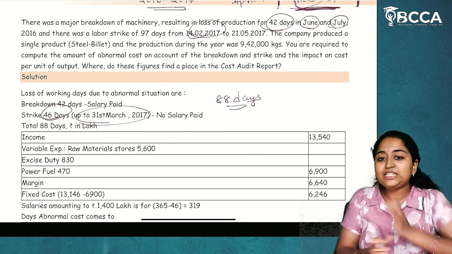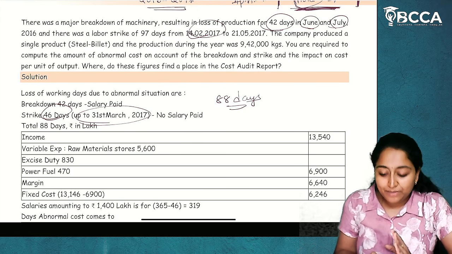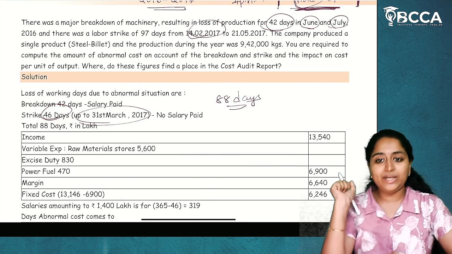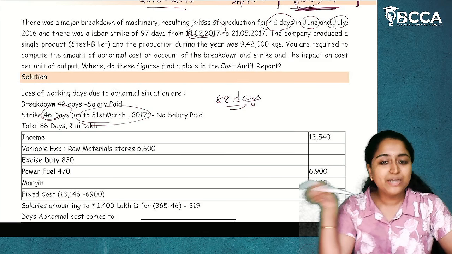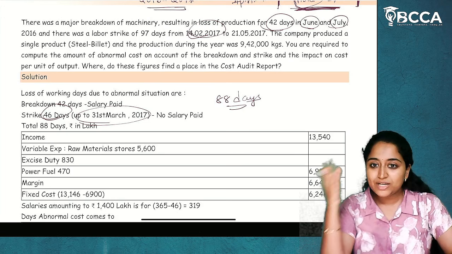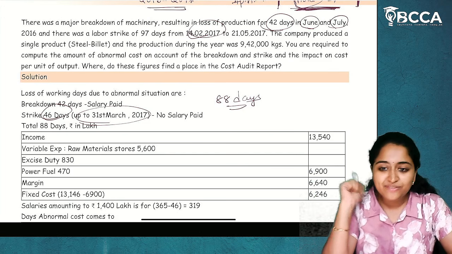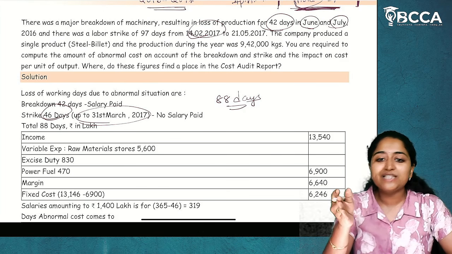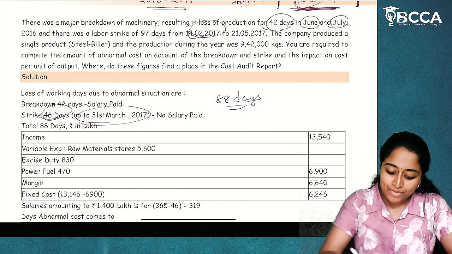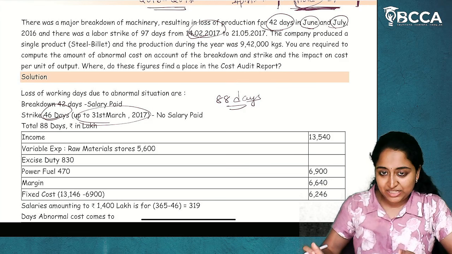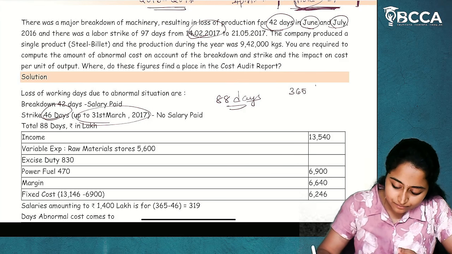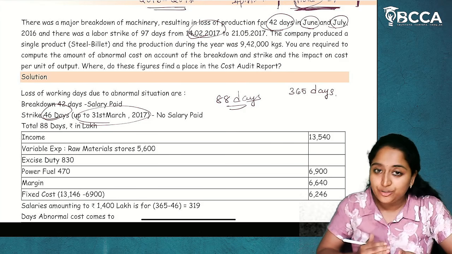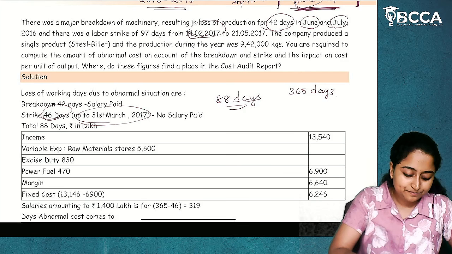But the next period of abnormal, which is there, 46 days, is because of the strike of labor. If labor strike is happening, will the company give payment to them? No, because they are fighting against the company. Why will the company give the payment? The company will not give the payment. So for 46 days, the company hasn't paid the salaries. So in the entire 365 days, how many days is the payment not given to the employees? Only for 46 days.